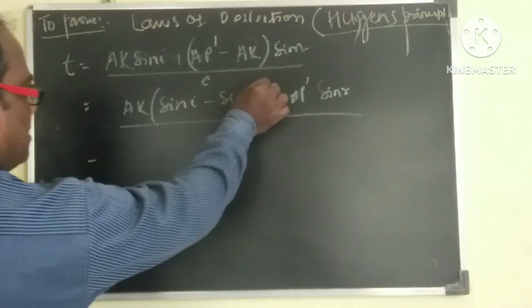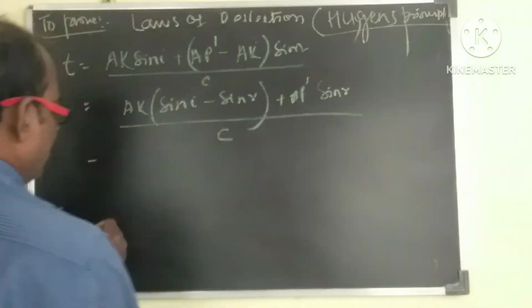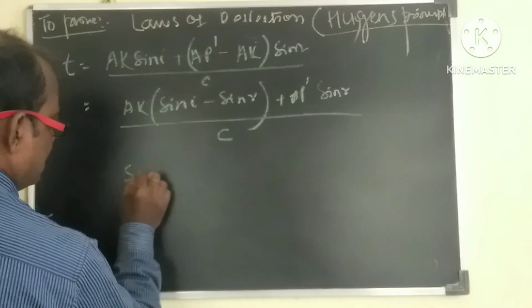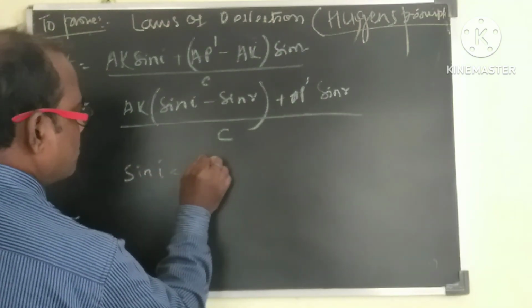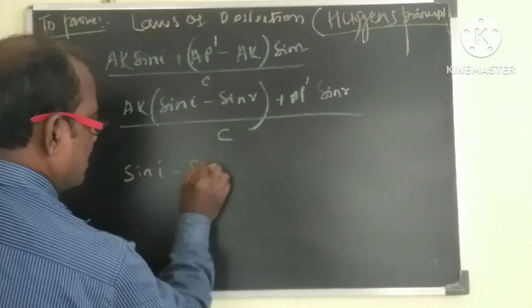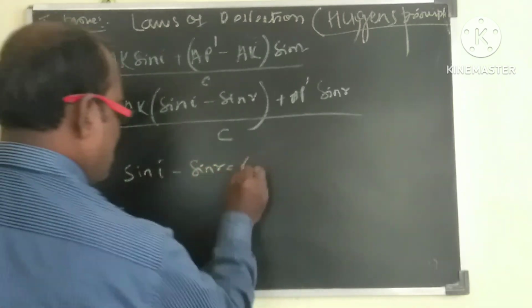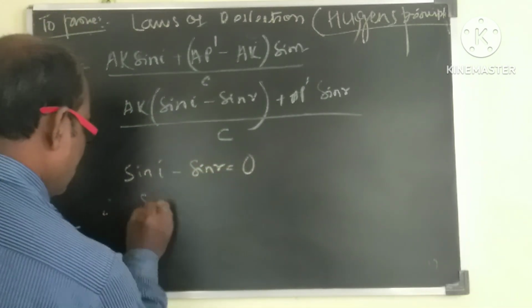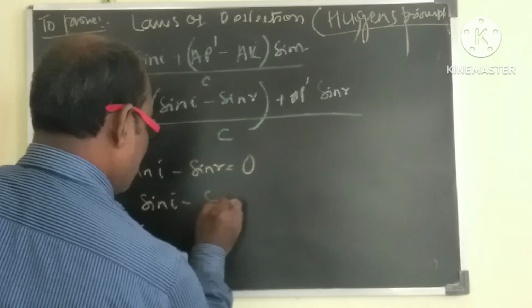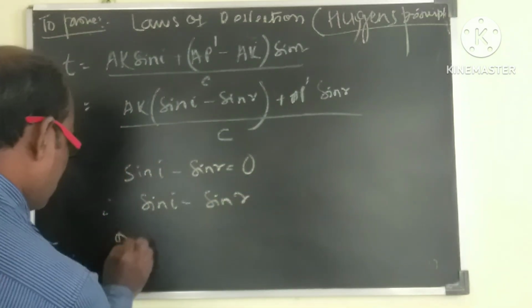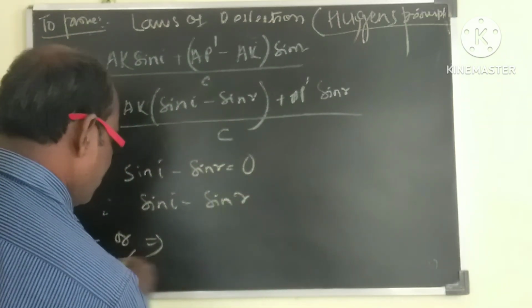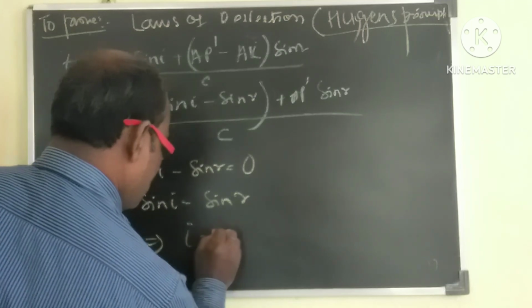So considering this portion to be 0, we get sin i minus sin r equals 0. Therefore, sin i is equal to sin r, implying i is equal to r.